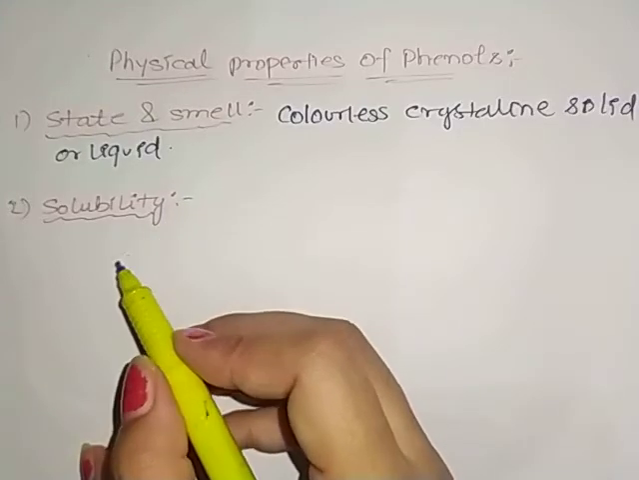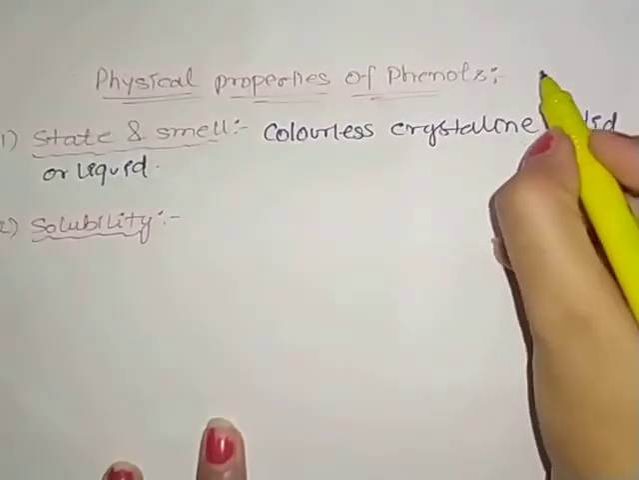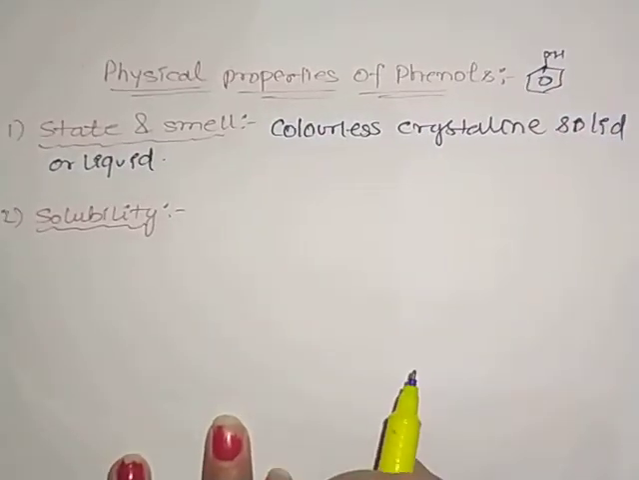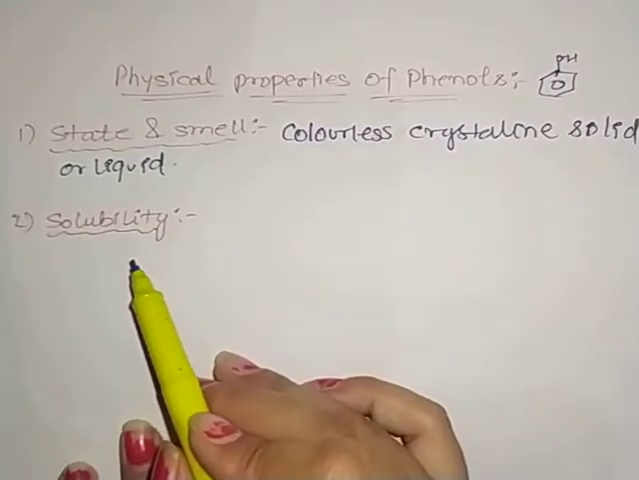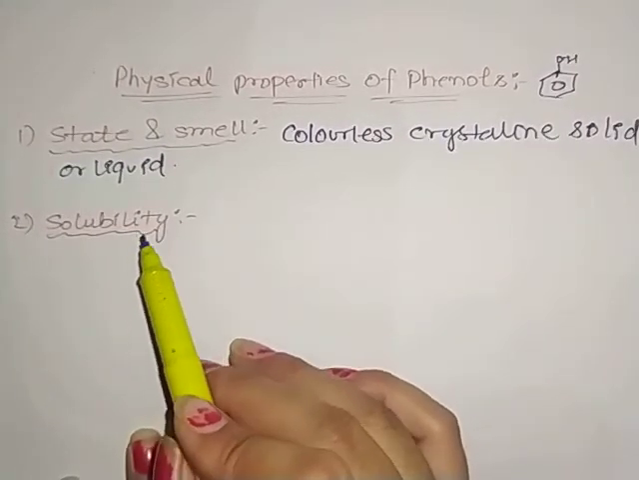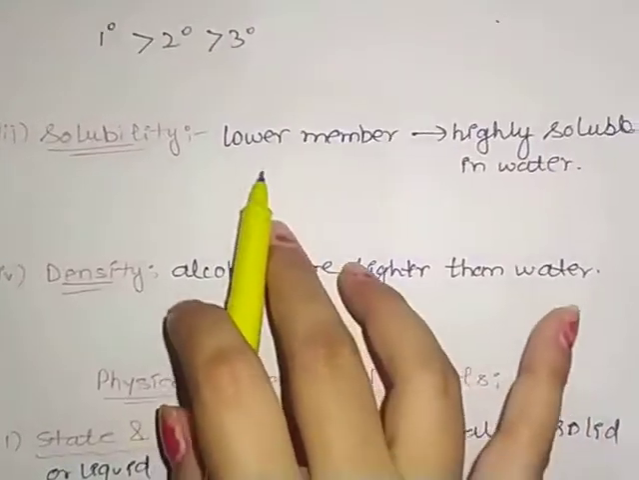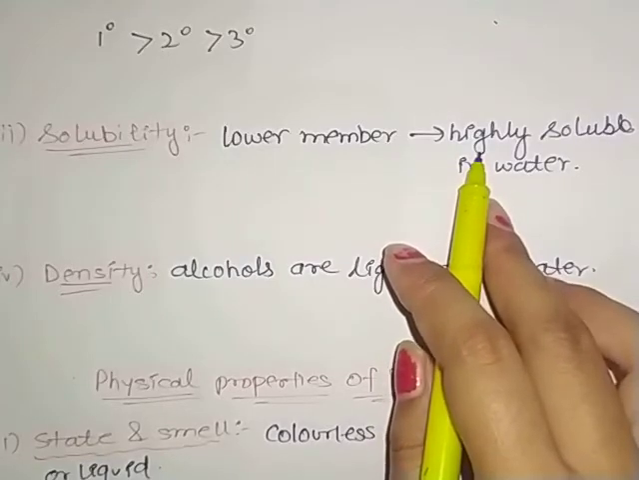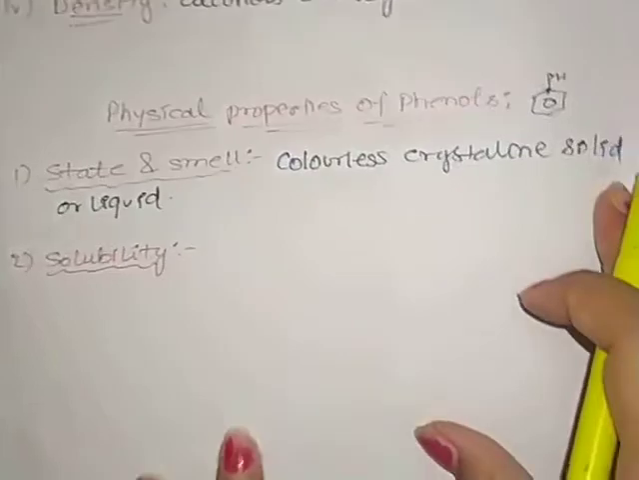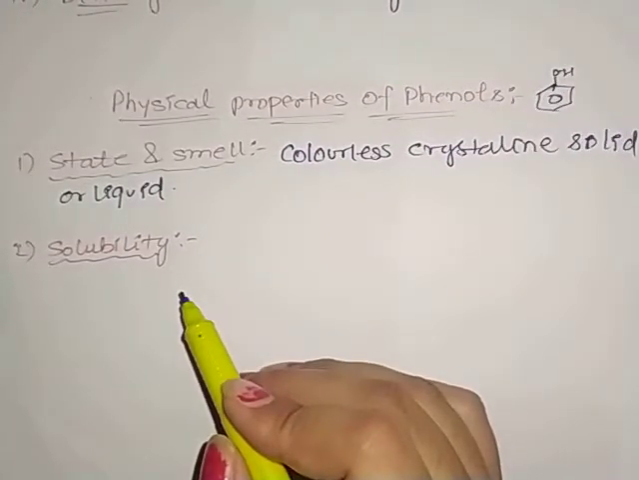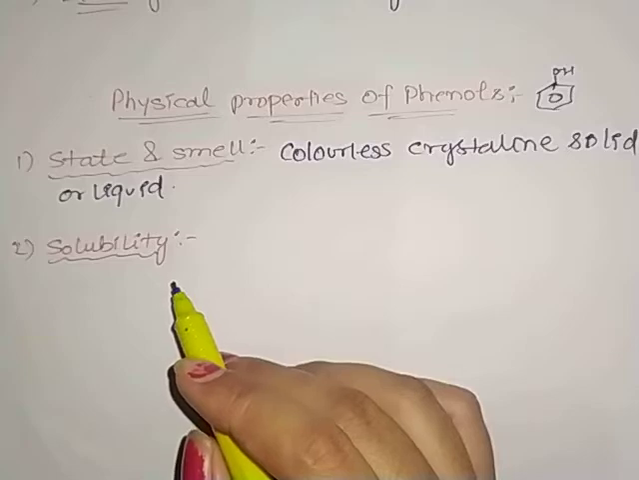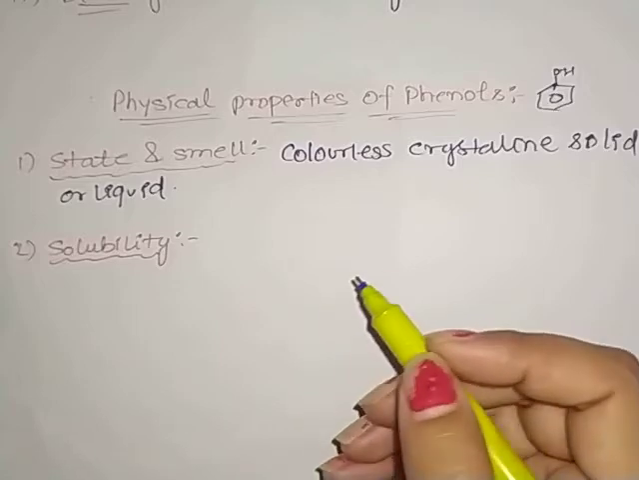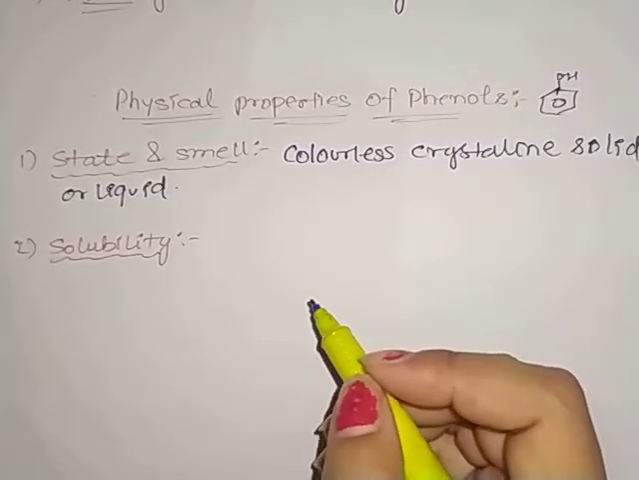The second point we have is solubility. In the case of phenols, as we know, phenol is represented as a benzene ring with OH, so an OH bond is already present. In this case, hydrogen bonding is easily available. So that means phenols are more soluble than alcohols. We can also say it is soluble in alcohol, ether, and also in NaOH.